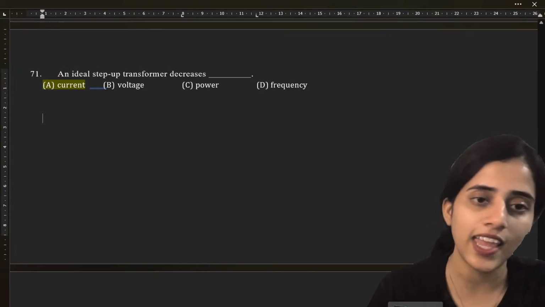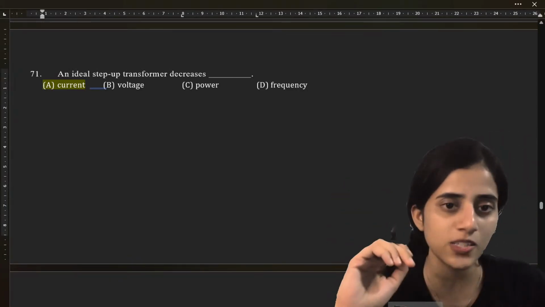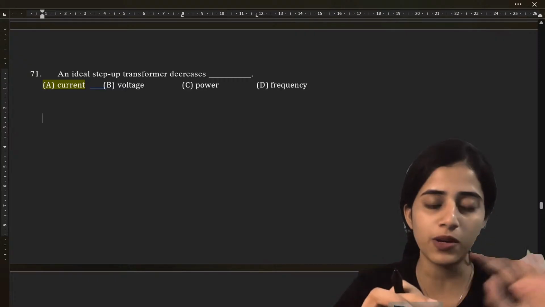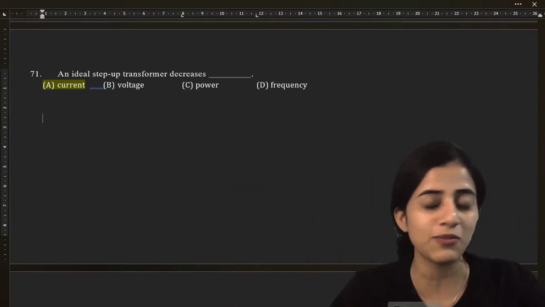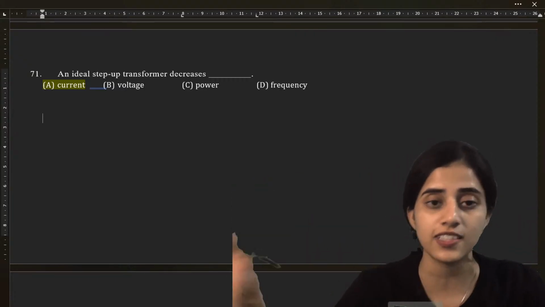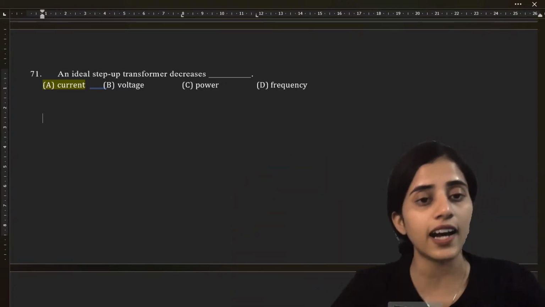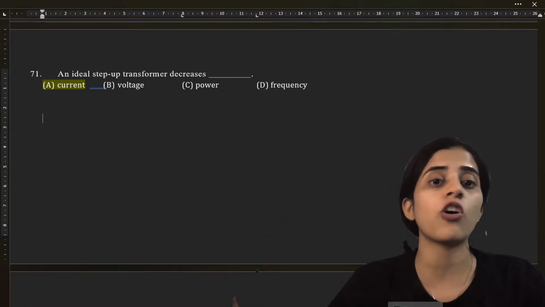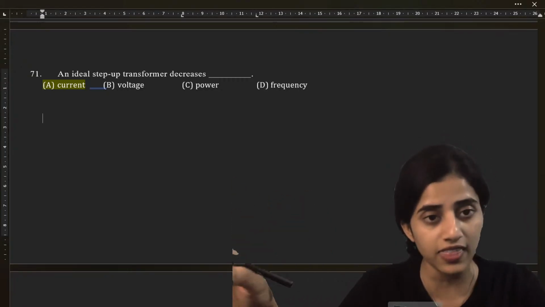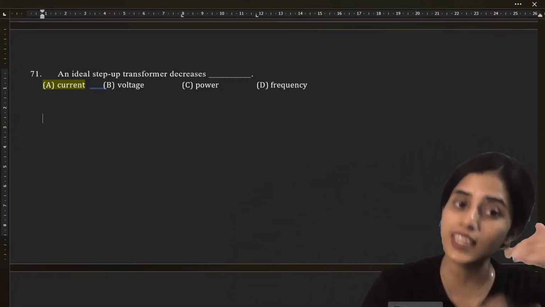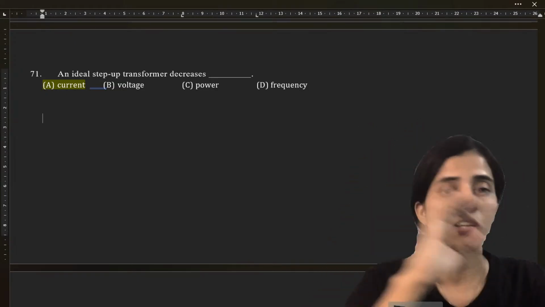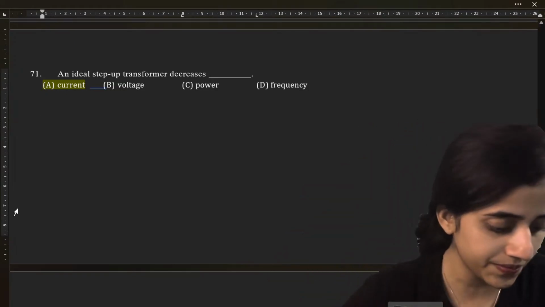It is A. See, a step-up transformer does what? What is the purpose of a transformer? It is for long distance transfer of electricity. When you transfer electricity over long distances, if you have very high current, it will lose a lot of energy as heat. So to prevent that, a step-up transformer decreases current and increases voltage for long distance transfer.